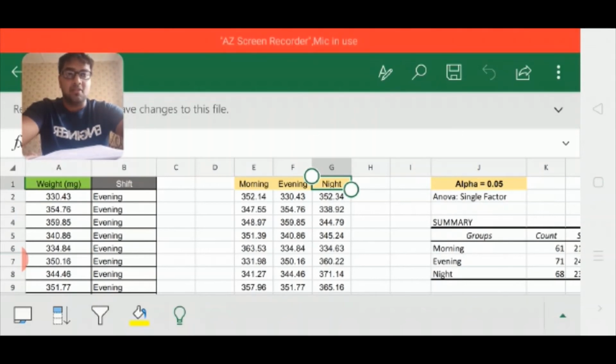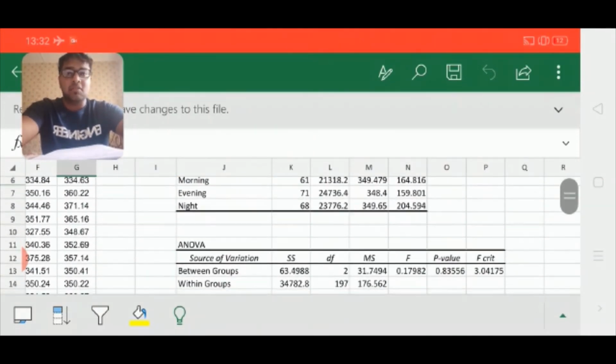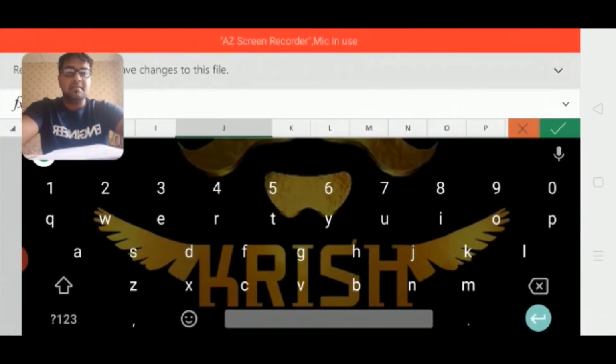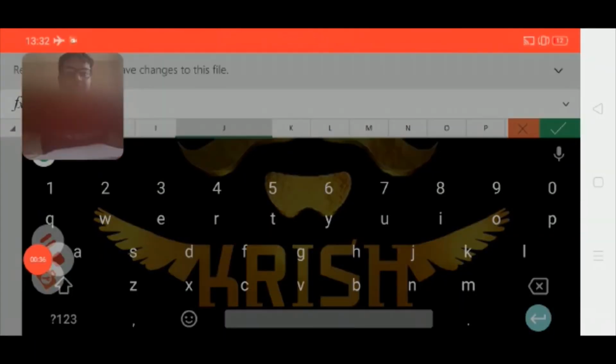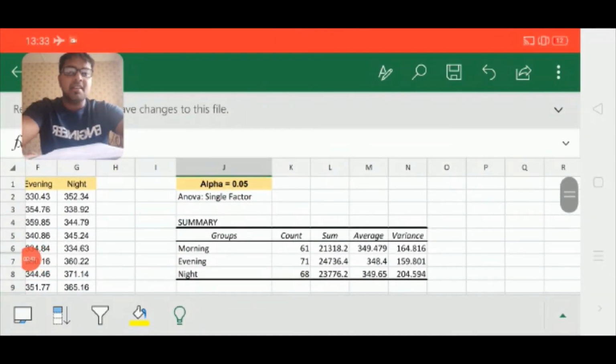In this case we are using ANOVA, and we will summarize each shift. For the morning shift they have some average and variance, and also for evening and night, which are shown in this data.